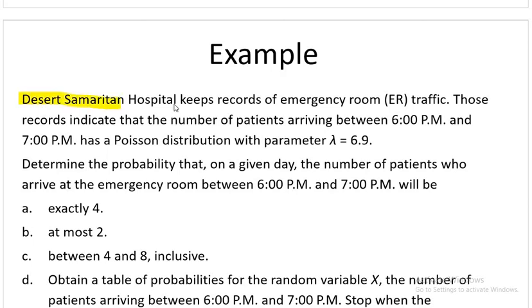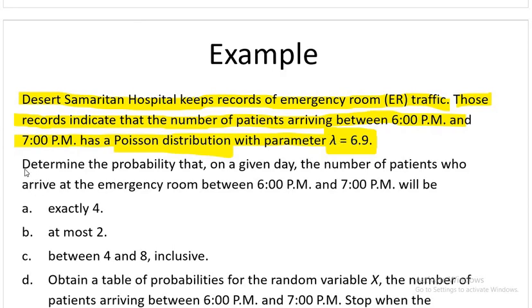Some hospital keeps records of emergency room traffic. Those records indicate that the number of patients arriving between 6 p.m. and 7 p.m. has a Poisson distribution with lambda equal to 6.9. So you see, in the question they gave us the distribution as well as the lambda. So this is very easy.